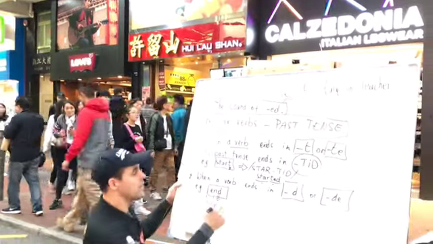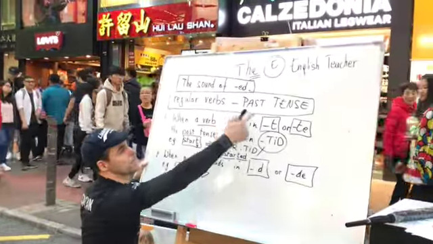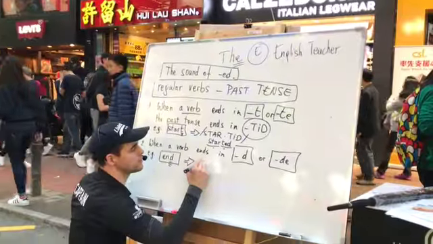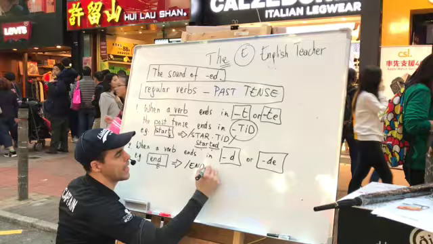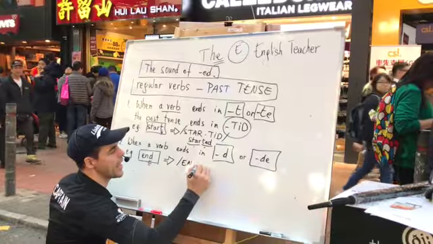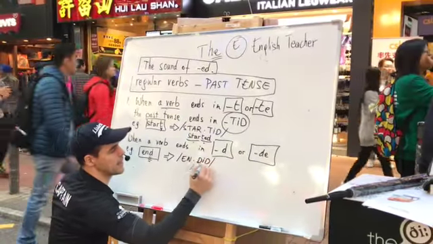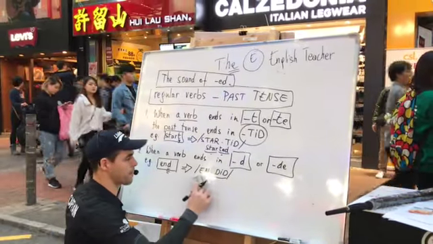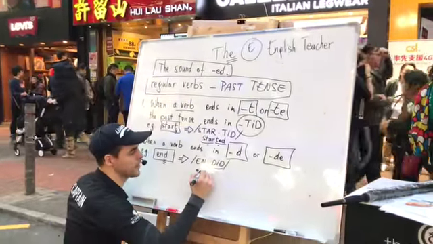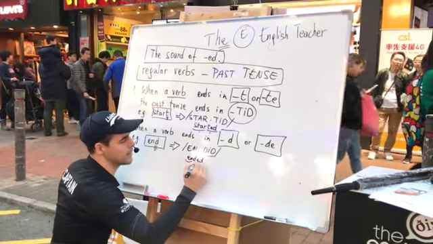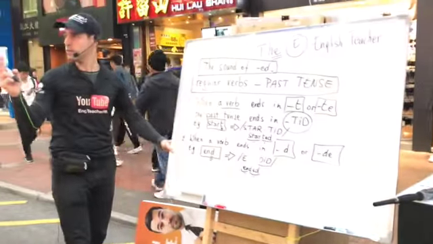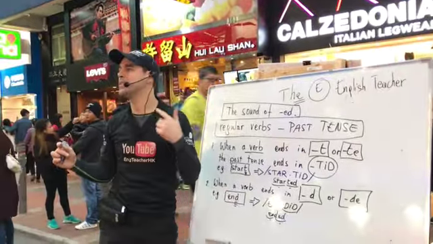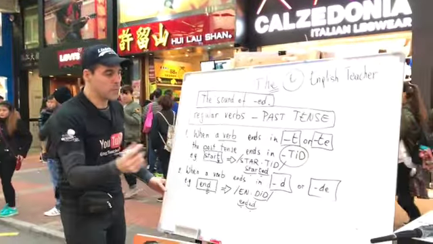Now when we want to put it in the past tense, we need to add ed, so it becomes ended. So this is how you say it, and this is of course how you write it, okay? Ended. So it has two syllables right now, two sounds, and we say ended. Now, the next one is